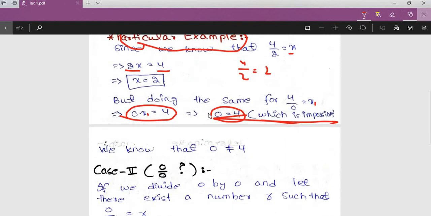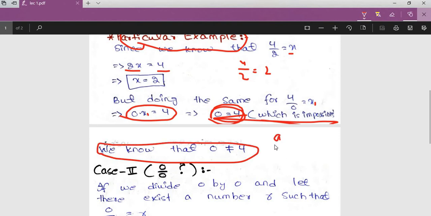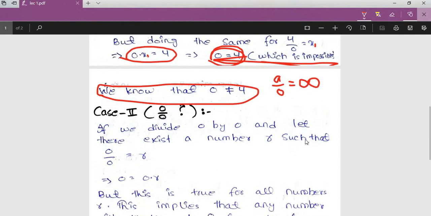So for the particular example, if we divide any number, I have chosen 4, or if we choose another number, whether it is 2 or 3, and we divide it by 0, we will get the same result. We will be getting that 0 is equal to 2, 0 is equal to 4, which is false, and against the rules of mathematics. So that is the reason we claim that when we divide any non-zero number a by 0, we don't have any suitable answer for that in mathematics.